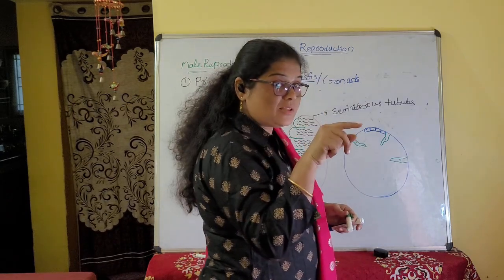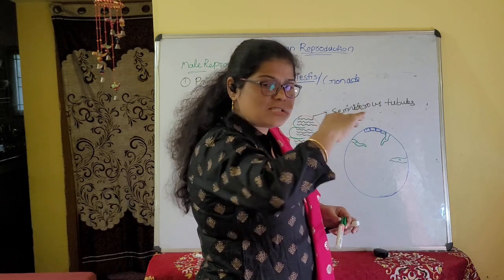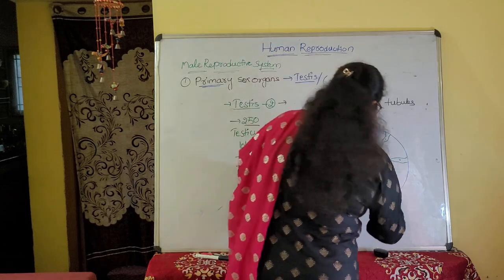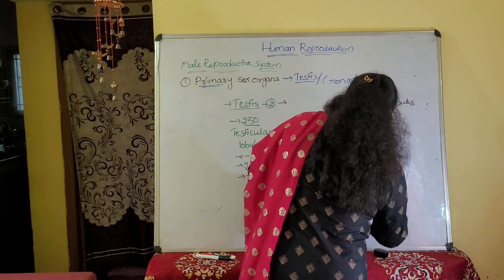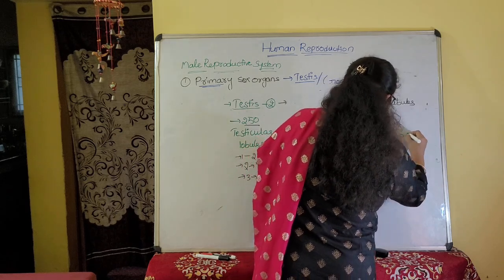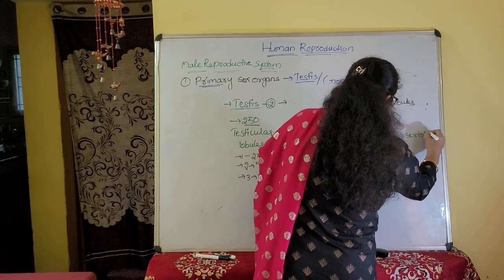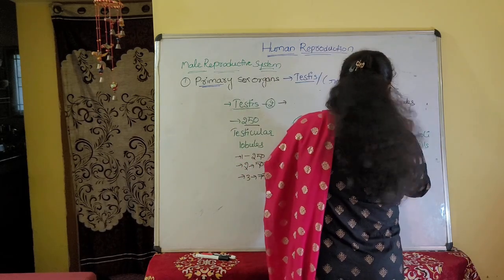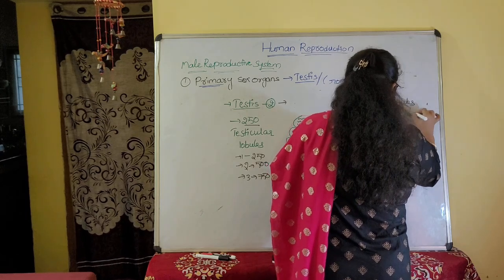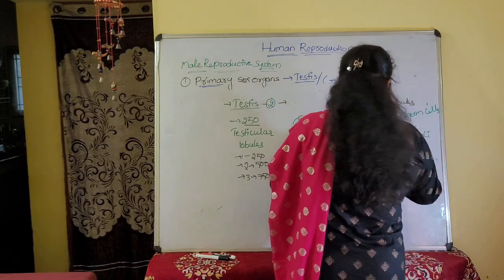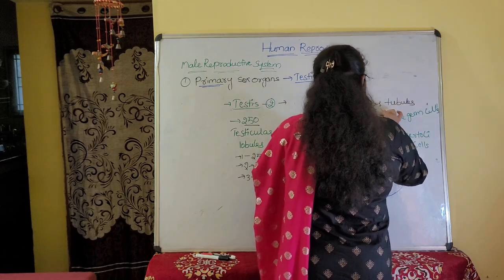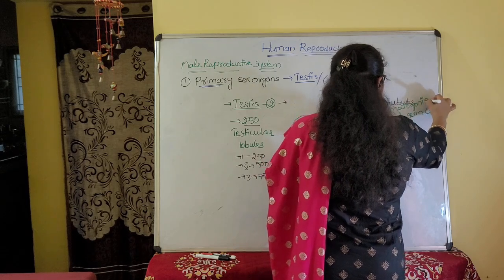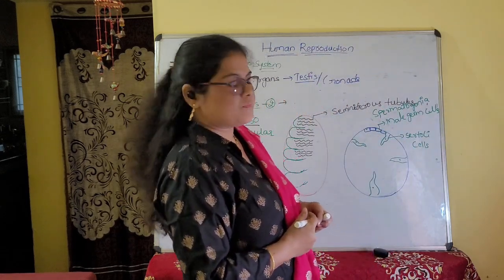The germinal epithelium is a tissue, since all the cells together are called tissue. It contains two types of cells. One type is the Sertoli cells, and the other is the male germ cells, which can also be called spermatogonia. Spermatogonia are the mother cells.